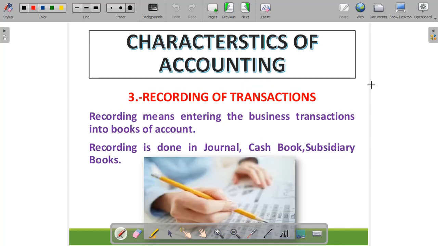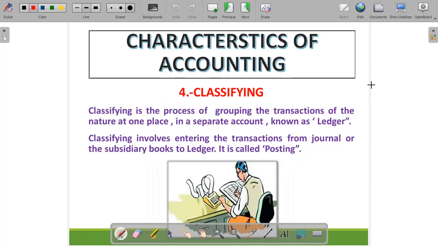In the third characteristic of accounting, we record the transaction. The third characteristic of accounting is recording of transactions. Basically, accounting involves recording the financial transactions in the books of account. Recording the financial transaction in the book of account, what does it mean? It means entering the transactions in the account. We have to record it, right? So that I can summarize and classify it later on. Basically, the recording we do in the journal or in the cash book or in subsidiary books, which we'll study in the further chapters.